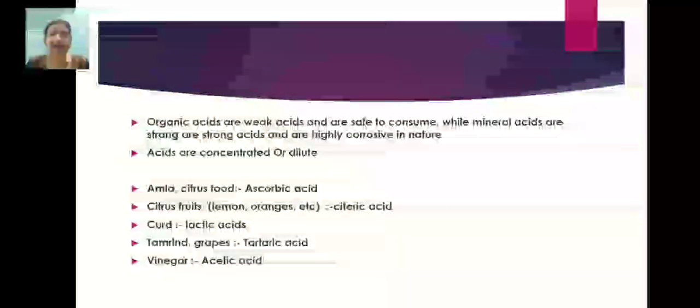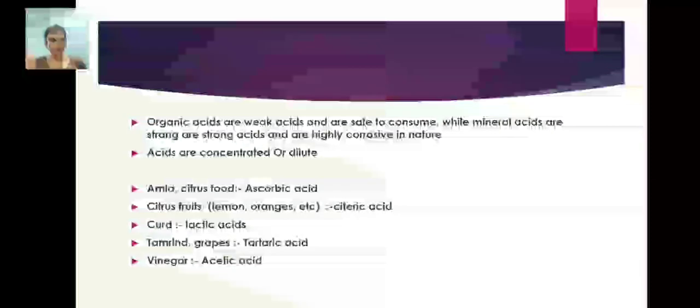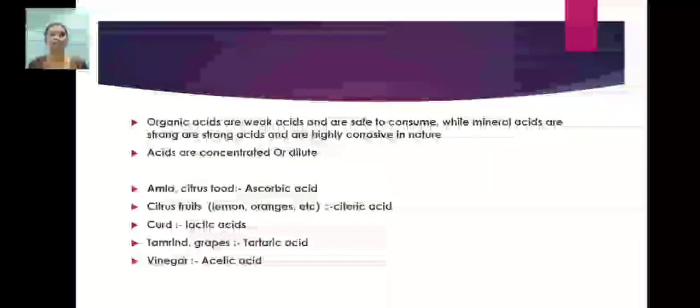Now organic acids are weak acids and are safe to consume. What I said, organic means natural, found in plants and animals. So according to strength, they are weak, while mineral acids are strong and highly corrosive in nature.